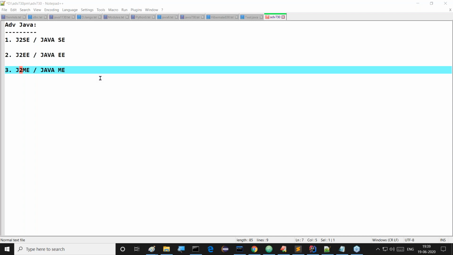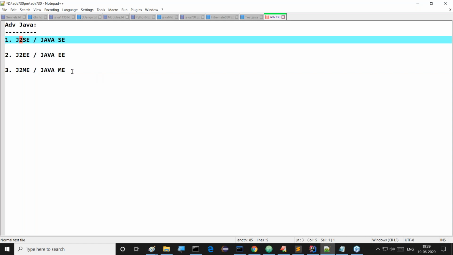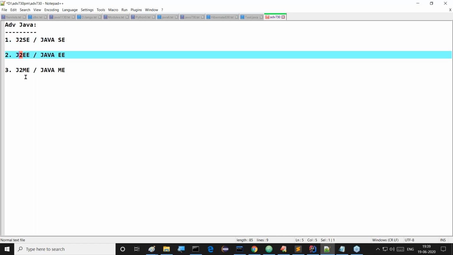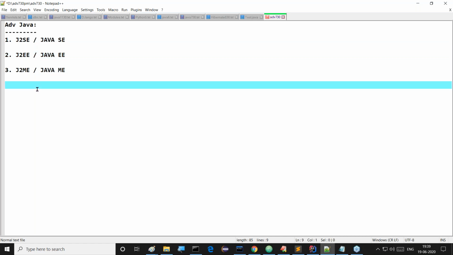Because of that reason, to give some significance to that particular second version, the Java people have included the number 2 in their version name, J2SE. In the sense that at the second version of Java, more and more changes happened. So because of that reason, we have to understand clearly that the number 2 was provided here, nothing more than that.